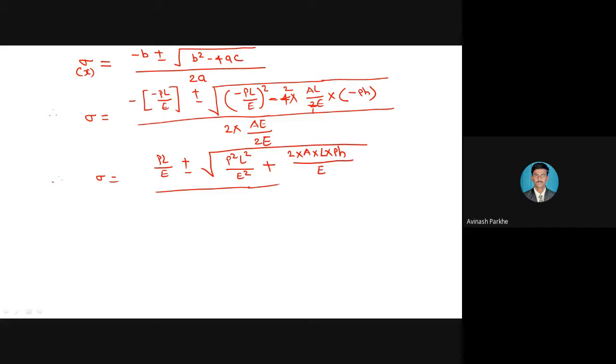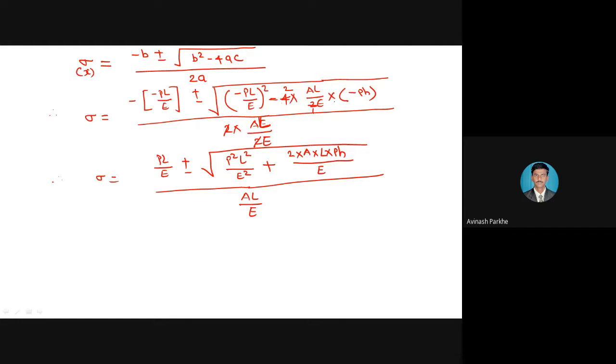Divided by, at the denominator side you can see here, what is there in the denominator? This 2 will get cancelled and only AL upon E remains. What I have done: minus B, I have taken the plus-minus sign as it is in the square root. Minus PL square, PL upon E bracket square. So P square I have taken as it is, L square as it is, E square as it is.